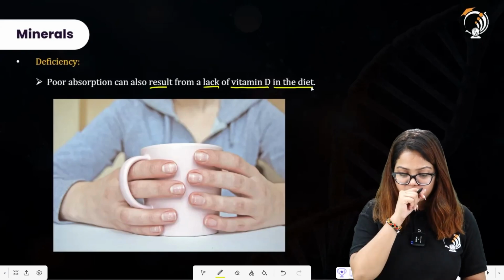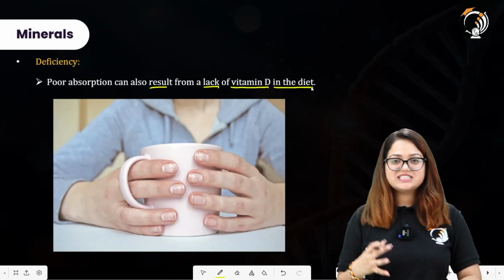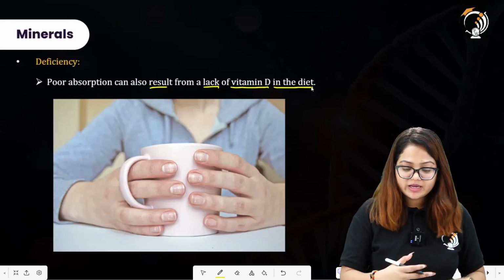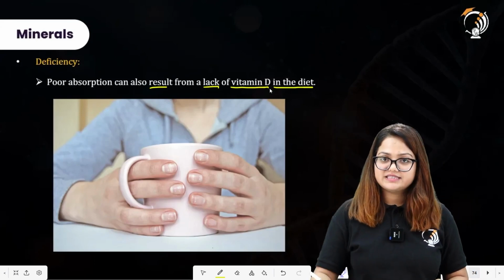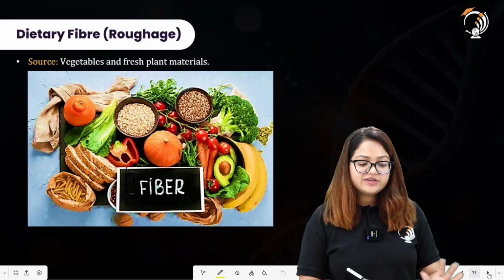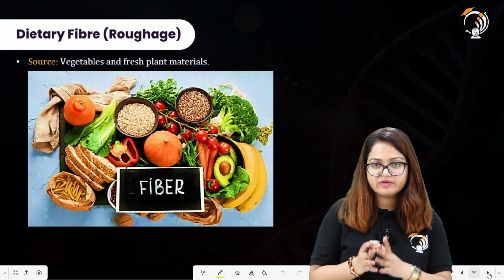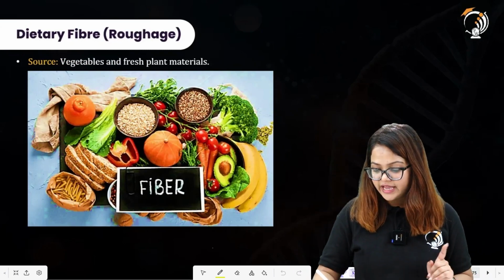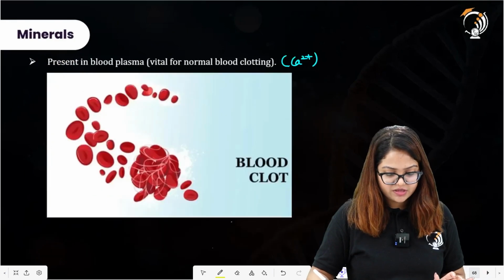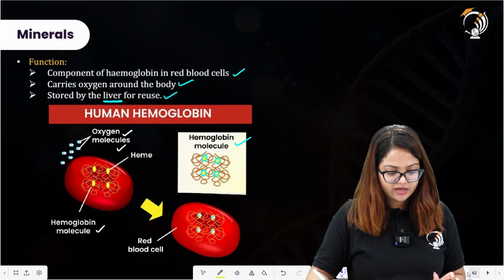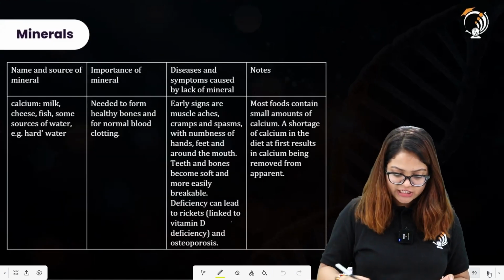All right. So, what can be a major factor for having a decrease of calcium in the body? Poor absorption because of a lack of vitamin D in the diet as well. Dietary fiber is another component, but before proceeding with the fiber, we will first go back to the table and have a clear bifurcation for all of these minerals. All right, here we are moving forward, moving with calcium first.